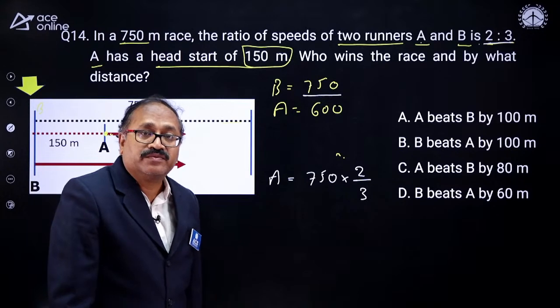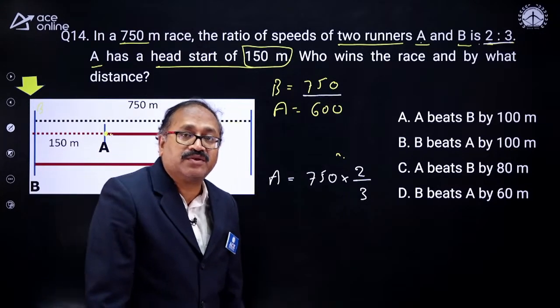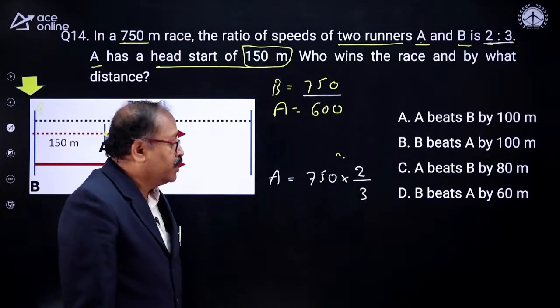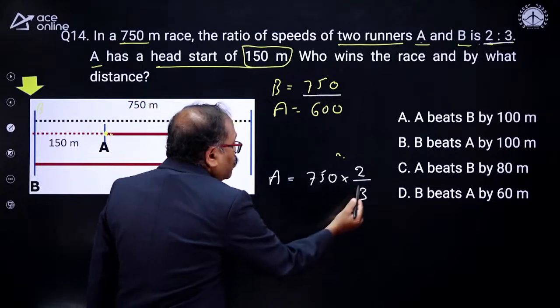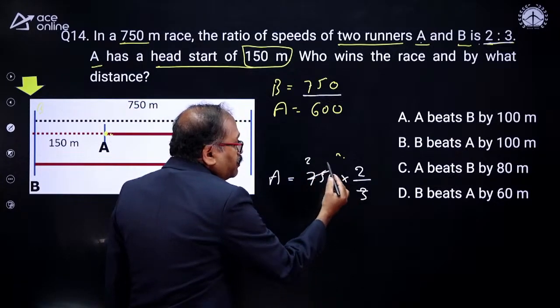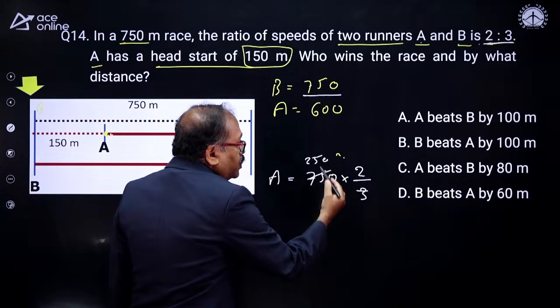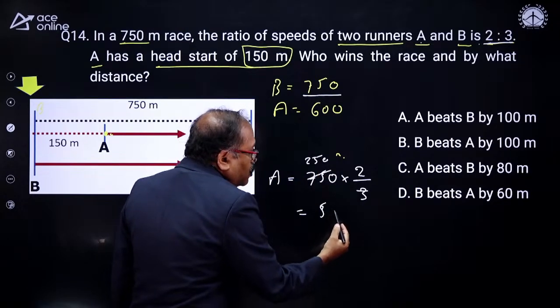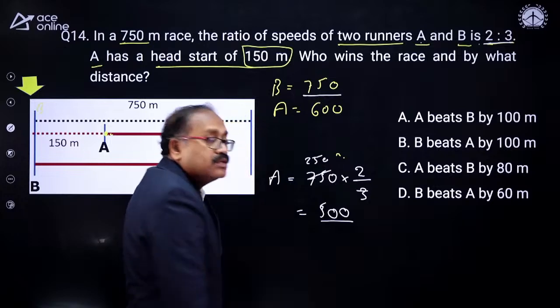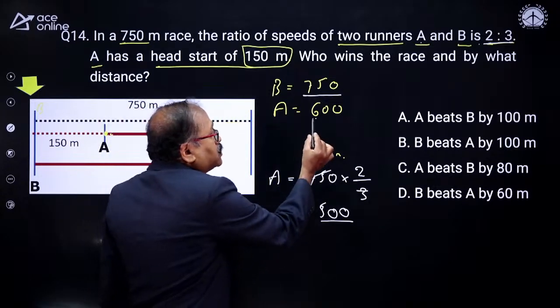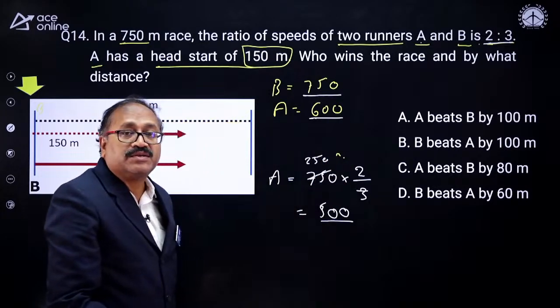Distance coverage ratio is the same as speed ratio, Likhita Naidu. Now when you cancel this part, you notice that this gets cancelled 250 times. Am I right? So A runs how many meters? 500 meters. A has to complete the race by covering 600 meters.